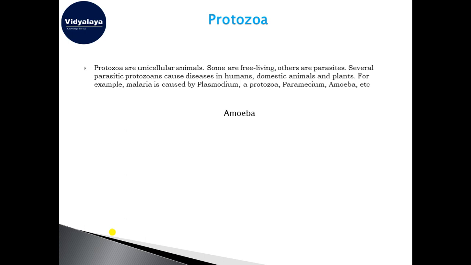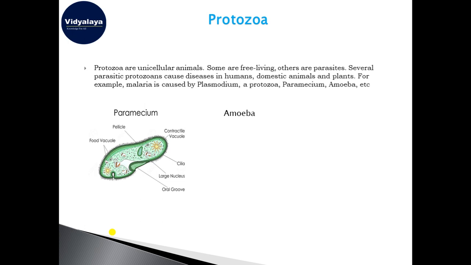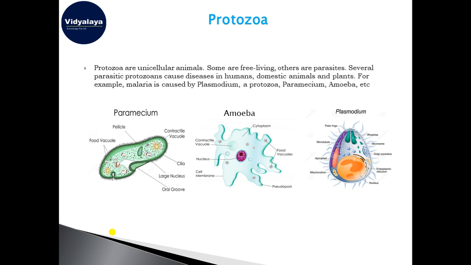You can see the diagram of these organisms here. I'm showing you the paramecium. This is paramecium, which is shaped like a shoe sole, so you can see the shape of this paramecium as the sole of your shoe. Now you can see the amoeba, which has an irregular shape, and the oval shape of plasmodium. This is the causing agent for malaria.